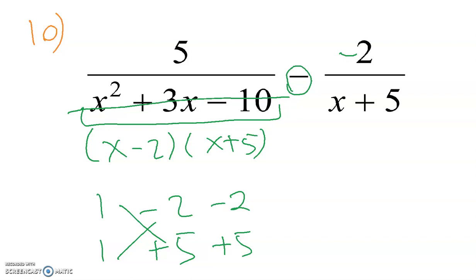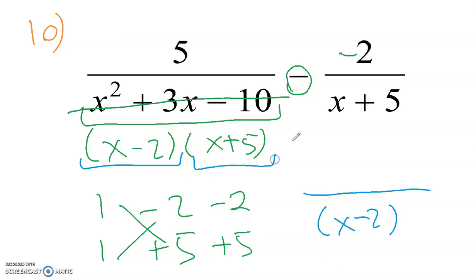And so let's count the different types of factors that we have. Here we have an x minus 2. We have an x plus 5. And here we have another x plus 5, but we wrote that down already. So the first fraction already has both factors in the denominator. So the first fraction does not need to multiply by anything. But the second one needs the x minus 2. It already has the x plus 5, but it does not have the x minus 2.